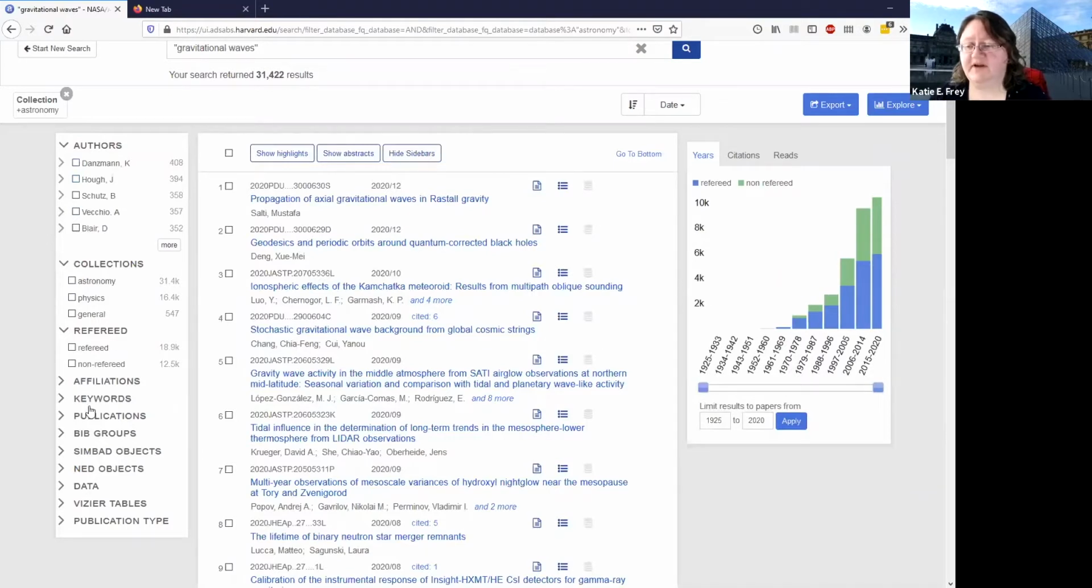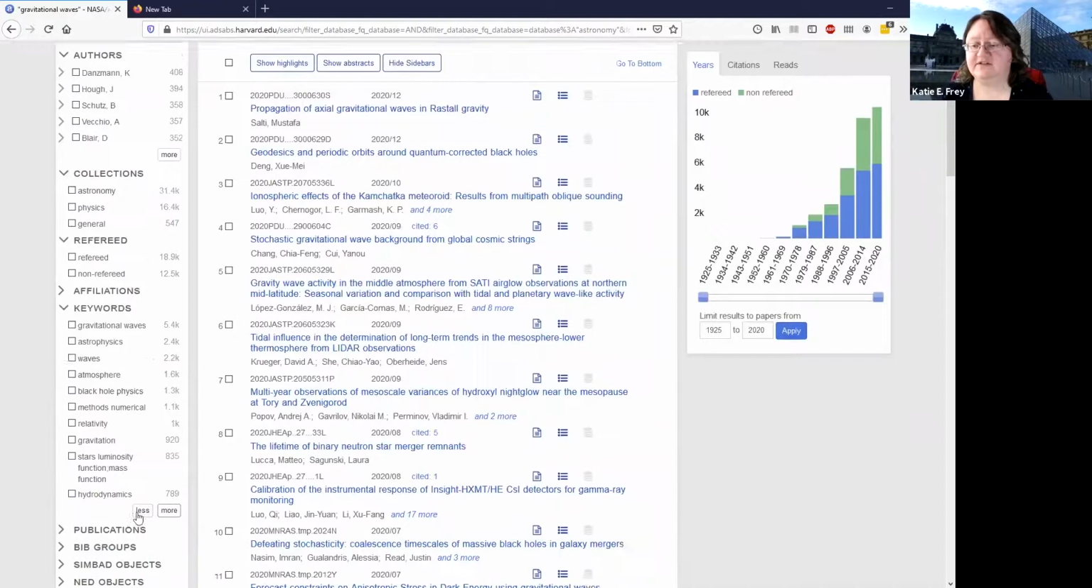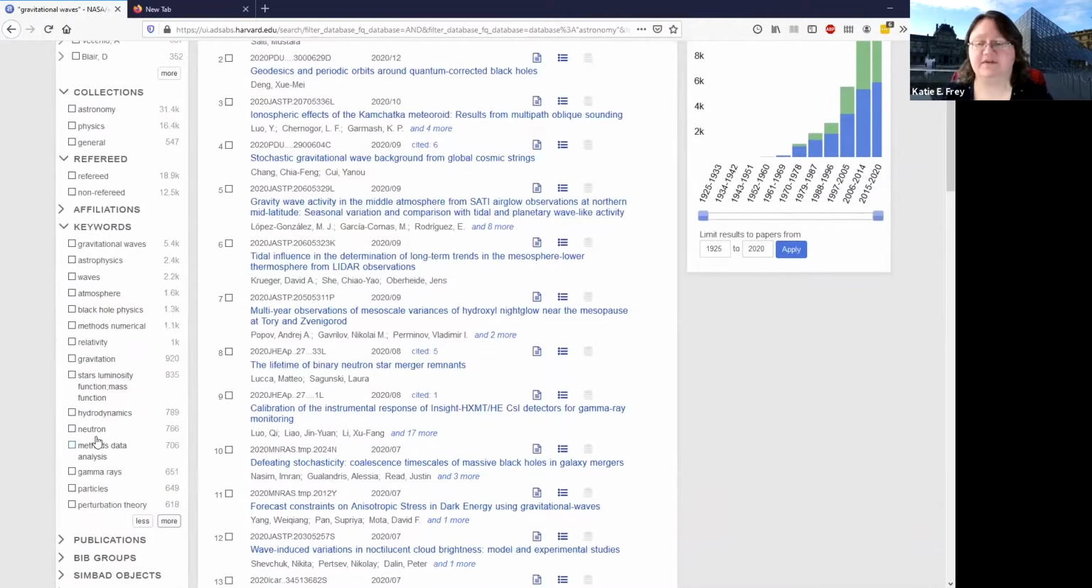There's also a way here to filter by keyword. So a lot of authors select words that kind of describe the content of the paper more generally. And you can see there's a lot of them in here. We can pick something that looks relevant. So we were talking about this black hole and gravitational waves. So I'm going to go ahead and select black hole physics and limit to that.